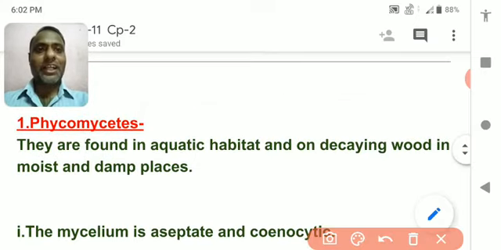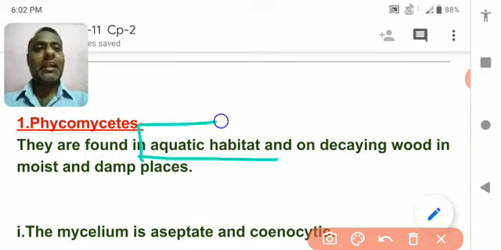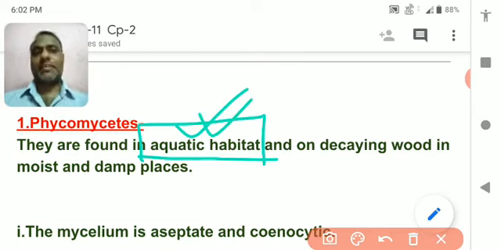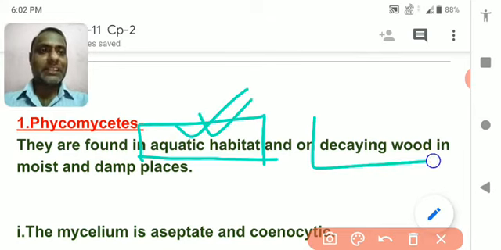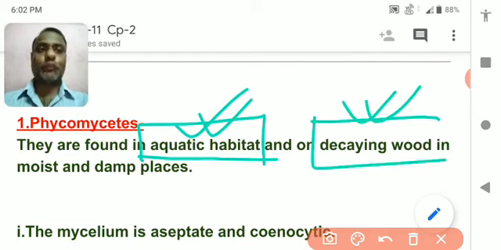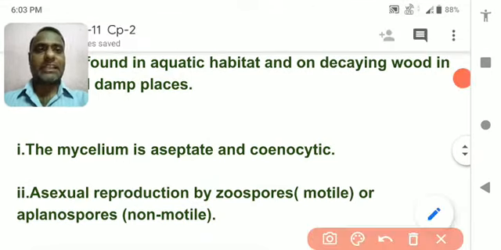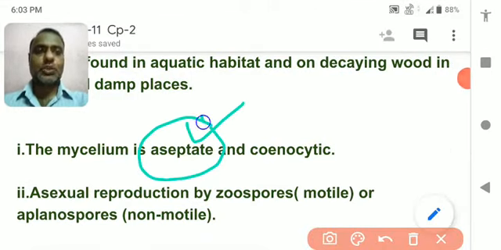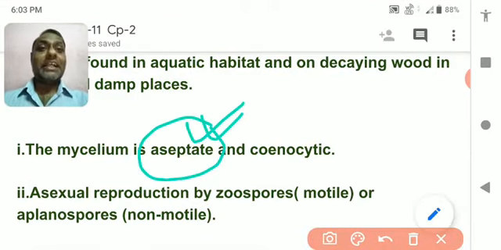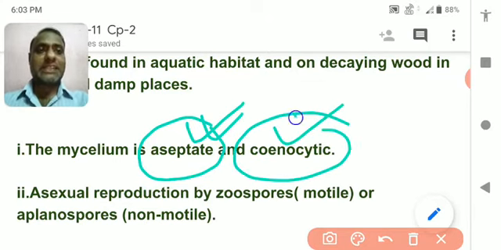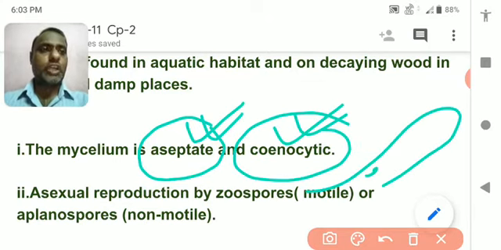First of all, they live in the aquatic habitat. Second, they are saprophytic and obtain food from decaying wood or decaying organic substances. The hyphae or mycelium are aseptate, meaning there is no septum between them. They are coenocytic, meaning this is the condition when there is no septum and lots of nuclei are present in a single cell, and this condition is called coenocytic.